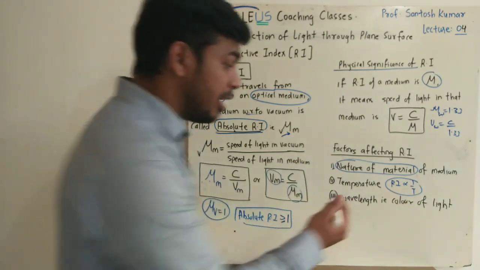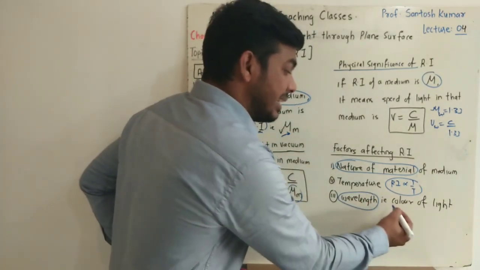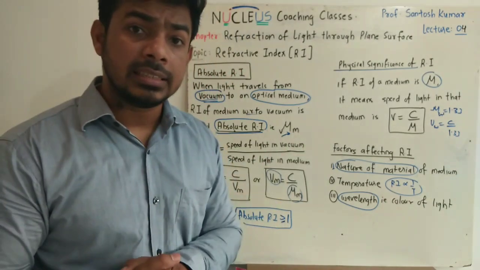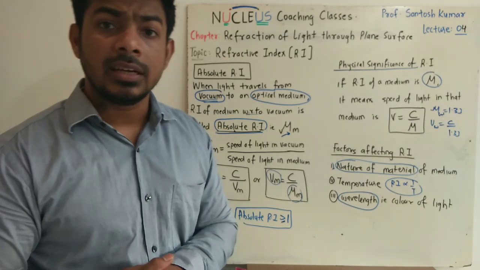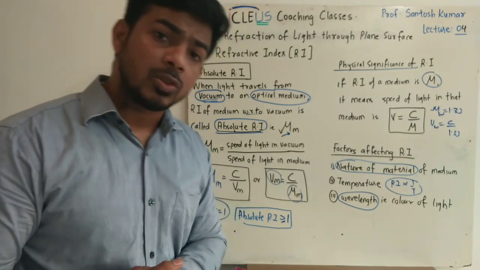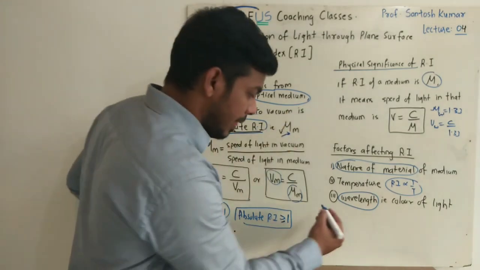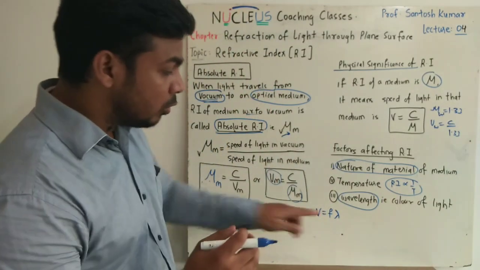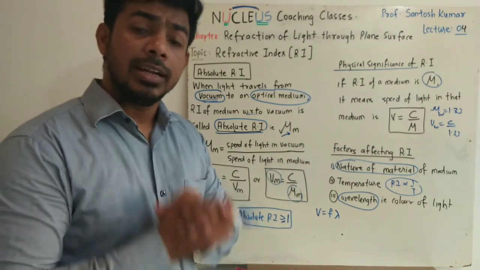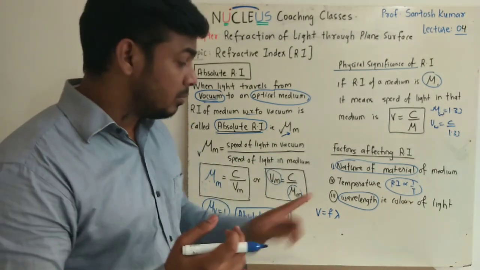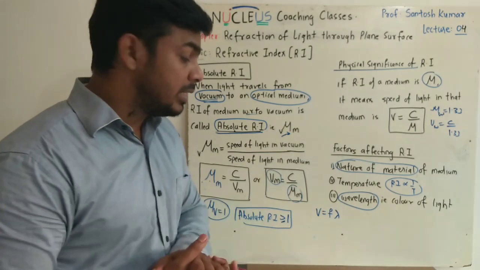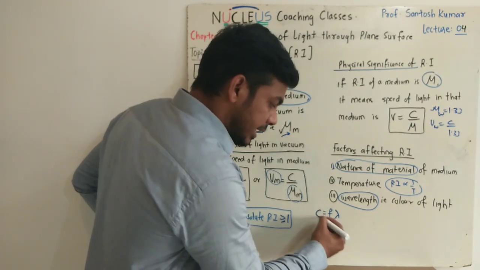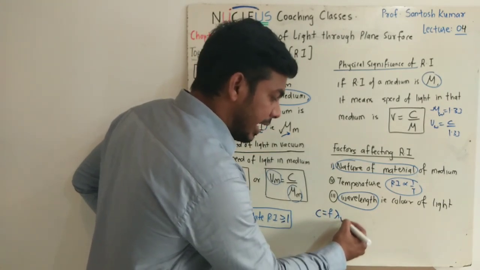Third factor is the wavelength of light, that is color of light. As the color of light changes, the wavelength changes, so what will change accordingly is the refractive index of that medium. I will give you a simple statement. We have studied formula V is equal to F lambda, and I have already told you that frequency of a wave never changes. With the change in medium, what will change is the speed, so the wavelength will change. If a wave is traveling in vacuum, the value of C will be simply F lambda in vacuum.